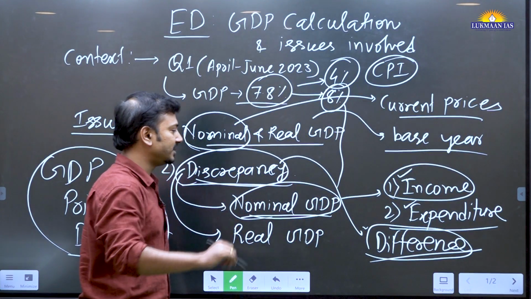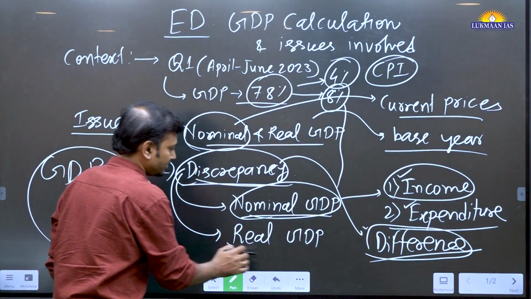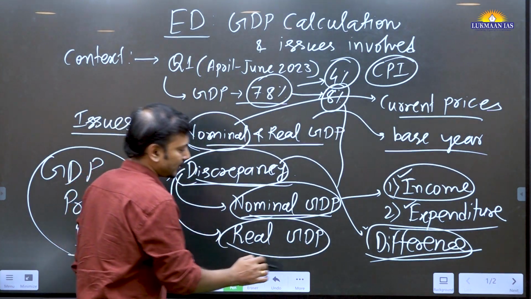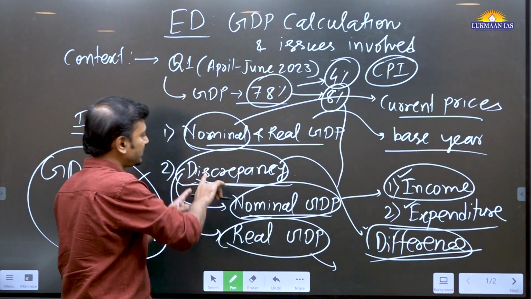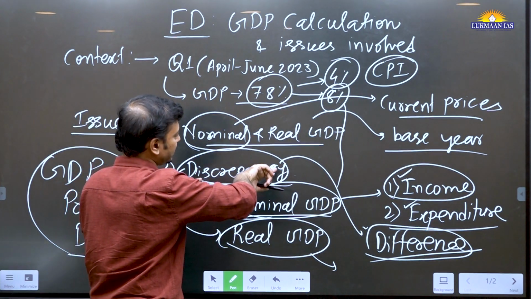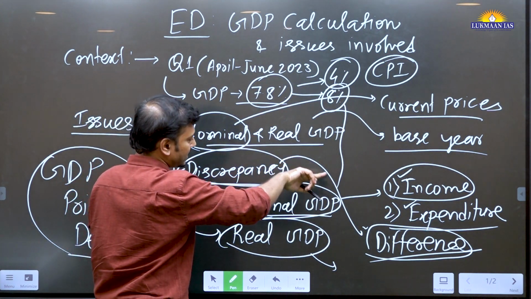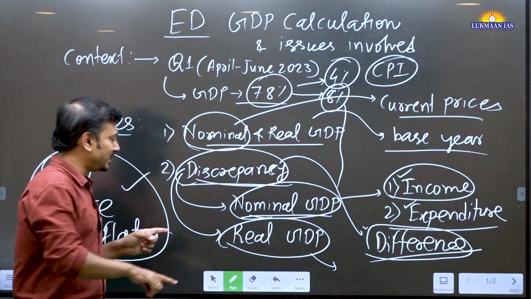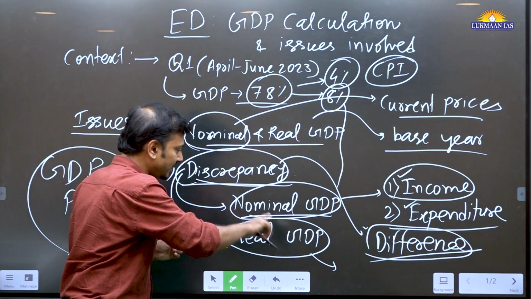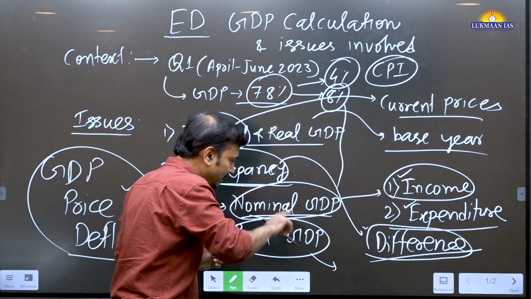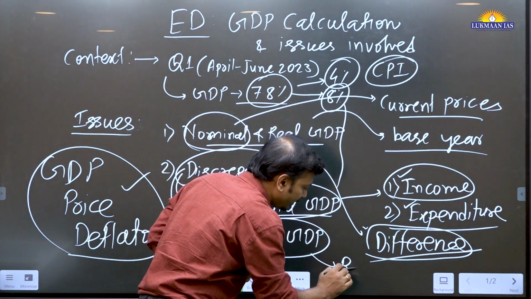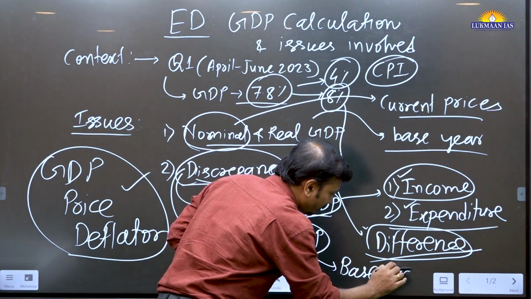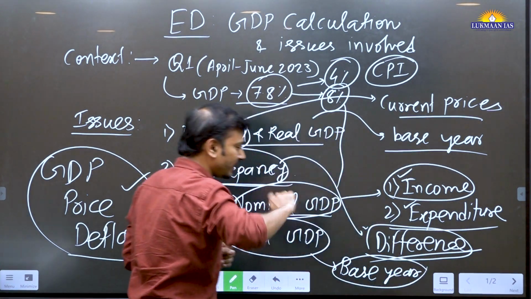At present, what is the base year? See, don't use the word discrepancy here, as discrepancy in terms of accounting or statistics is the one I explained. Rather we will say lacuna, limitations of calculating real GDP: we need to update the base year from time to time, otherwise we do not get a true picture.